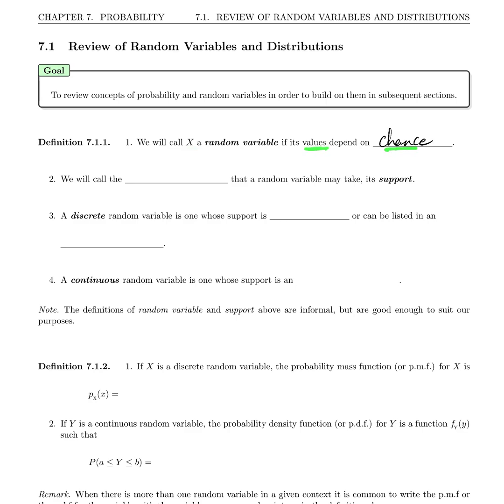depend on chance. We are going to call the set of all possible values that a random variable may take its support. A discrete random variable is one whose support is finite or can be listed in an infinite sequence.